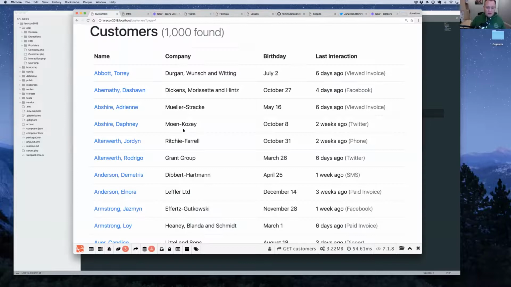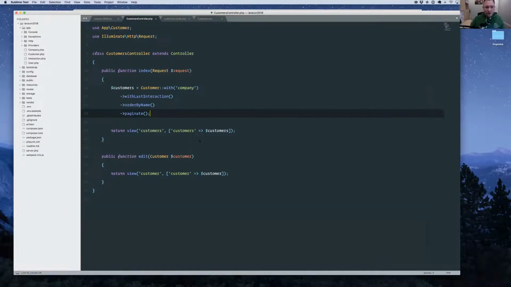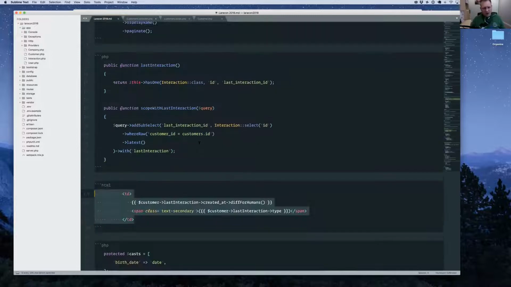Really great way to make a page like this load really, really fast. Even if you have, like in our situation, 1,000 records, if you had 10,000 records, this approach would work really, really, really well. Okay, what next?